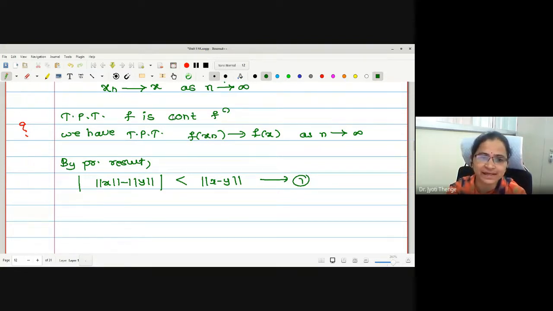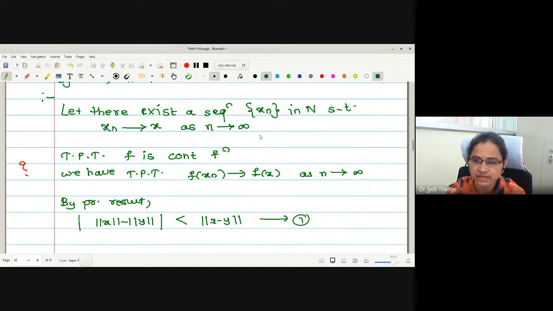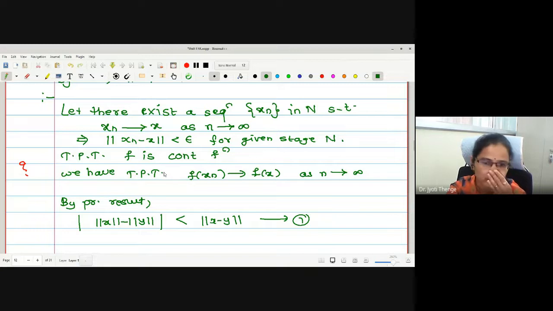Now as xn tends to x as n tends to infinity, it implies norm of xn − x is less than epsilon for given epsilon, for n greater than or equal to capital N. Let me call this statement number 2.